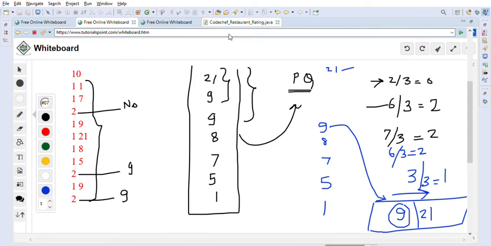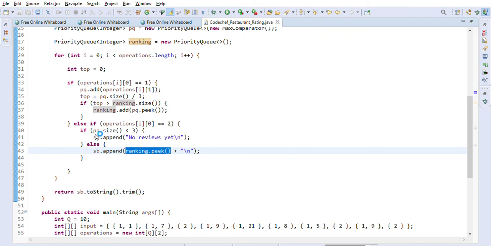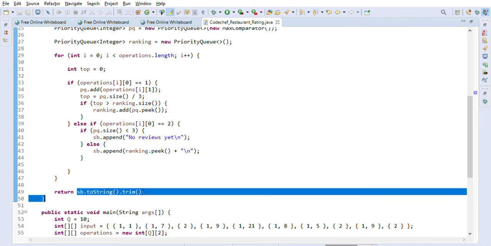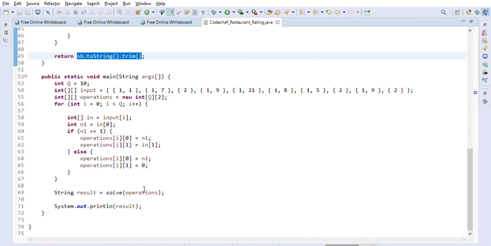We will keep looping through all the operations, and whenever we have a query, we will add the result into the string builder instance. At the end we will return the string builder's toString method, return a string, and print our result here.